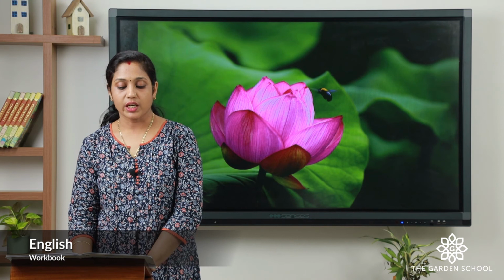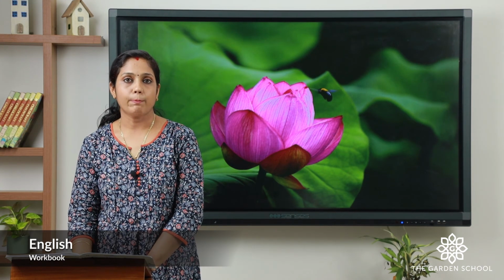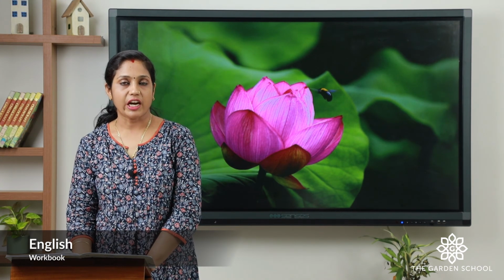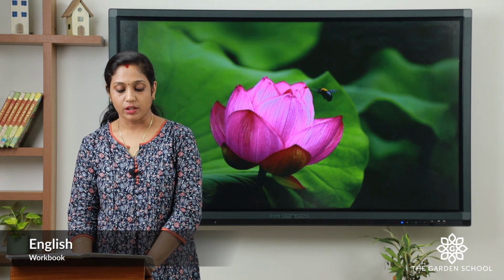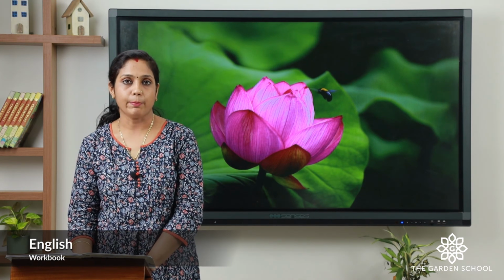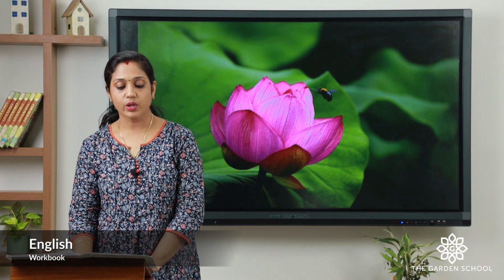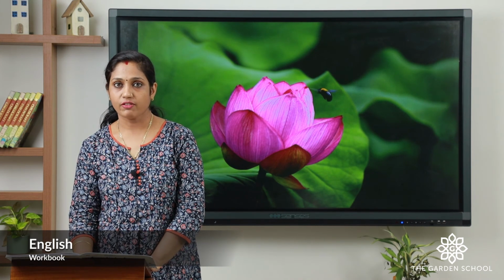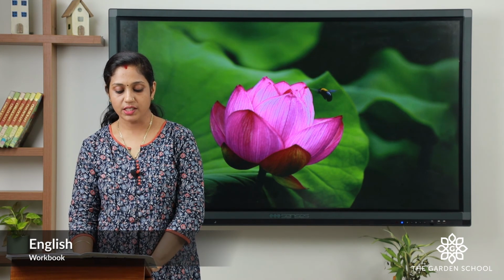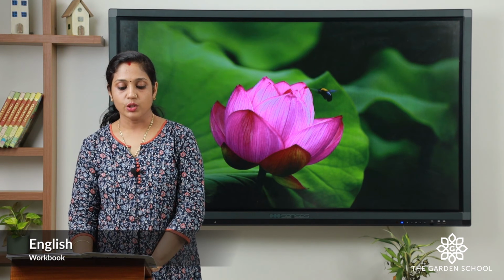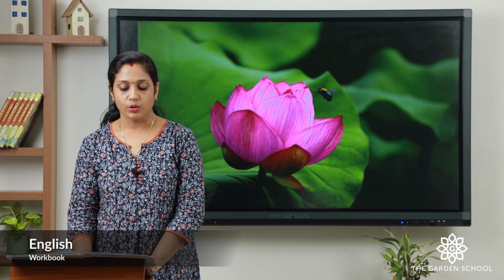In the tractor you can see a lot of pumpkins. The farmer is driving the tractor loaded with pumpkins. And the clouds you can see, they are white and fluffy. The trees are tall and green. So accordingly you can describe the picture. So you can see the picture. Now we have to describe.